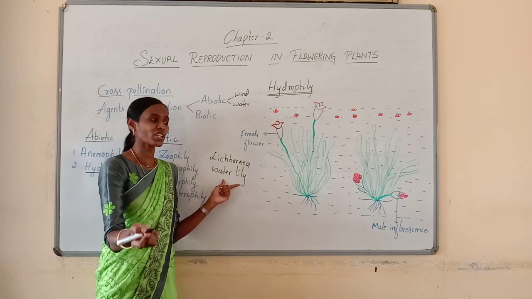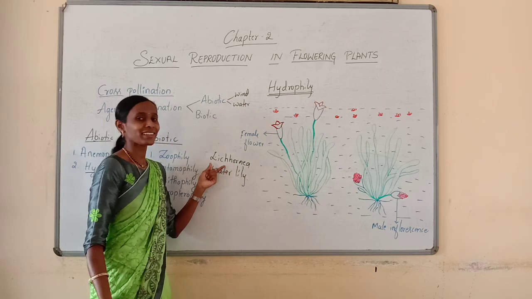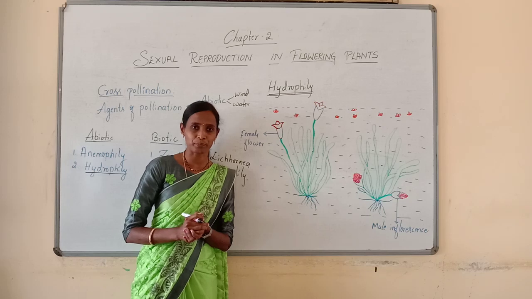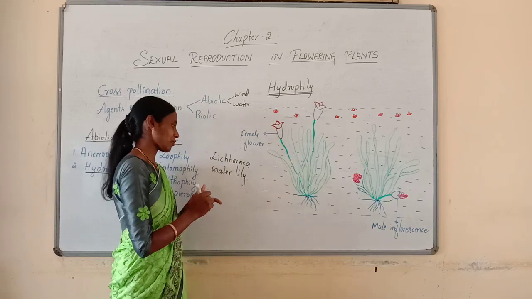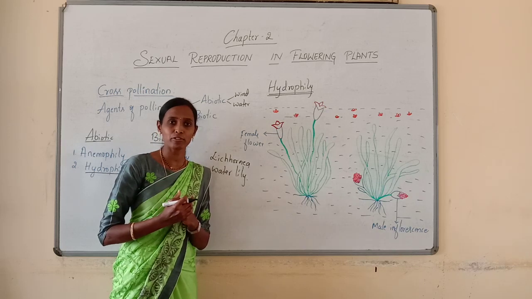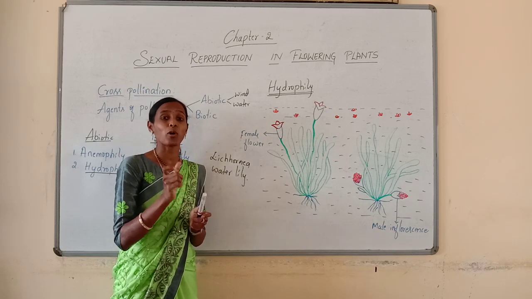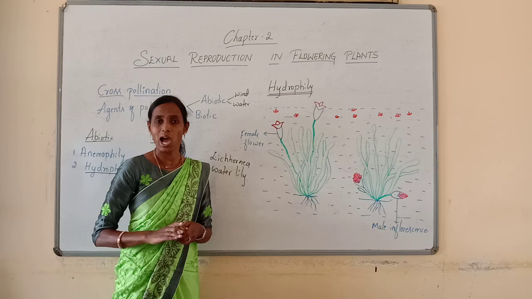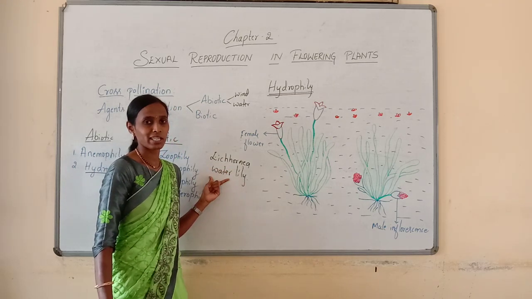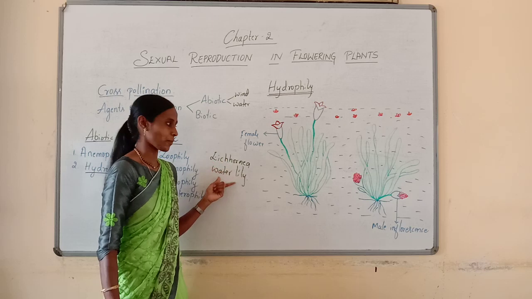Then how does pollination occur in these plants? In these plants, the flowers are produced above the level of water. In Eichhornia or water lily, the flowers are produced above the water level, and they are pollinated by either wind or insects, but they never use water for the transfer of pollen grains or for the purpose of pollination.